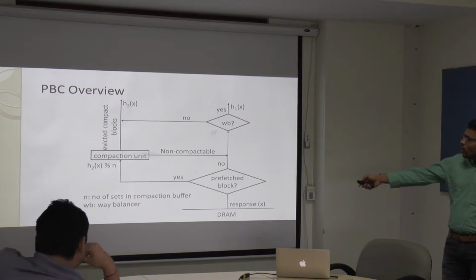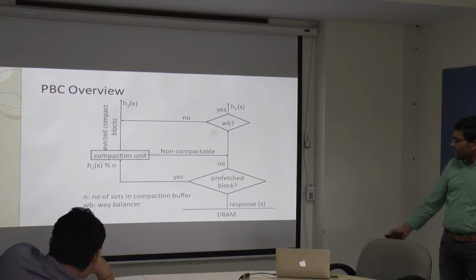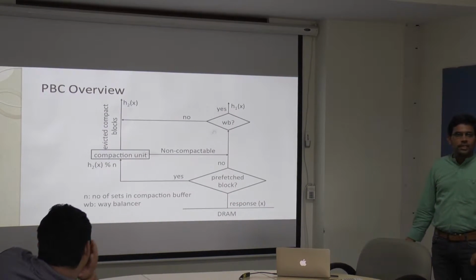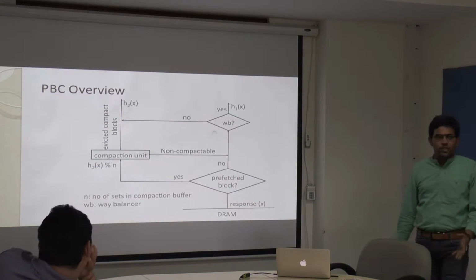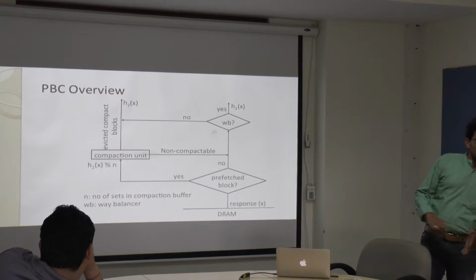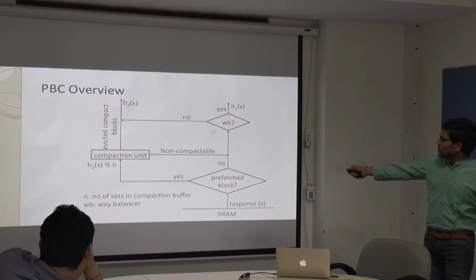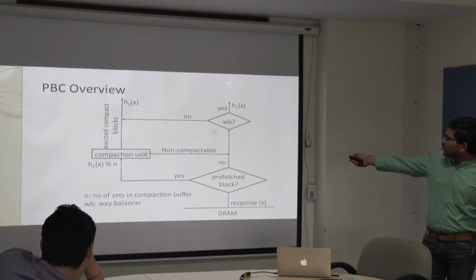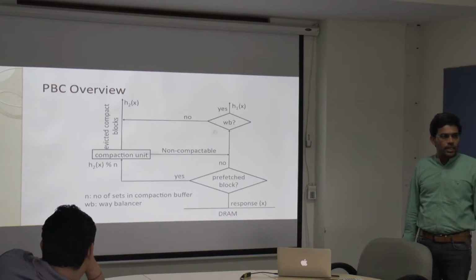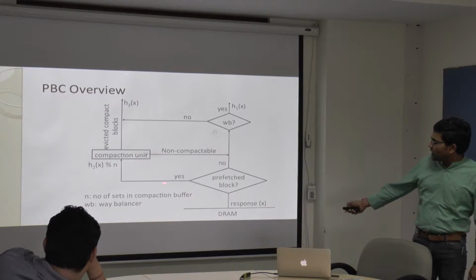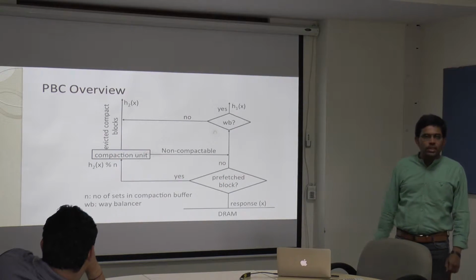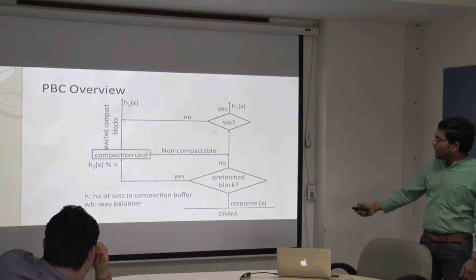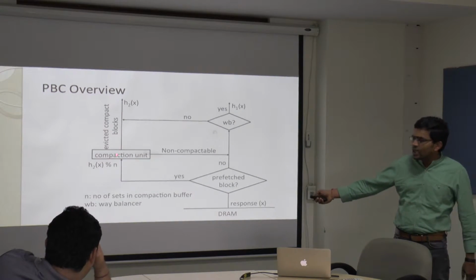Okay, so this is the overview of the PVC. When there is a request going to the memory, DRAM memory will supply a response, and this block will check whether it is a prefetch block or not. If it is not a prefetch block, we'll just go the normal way: send it to H1 and the C1 cache will store that data. C1 and C2 are both at the LLC. If it's a prefetch block, then I will send it to the compaction unit to see whether it can be compatible with the existing ones or zip with the existing one. If so, we just put it there.